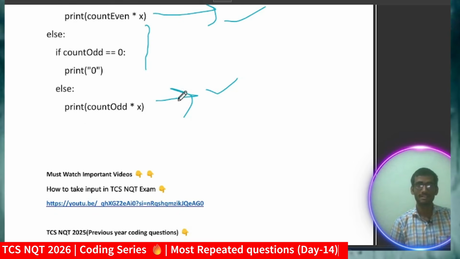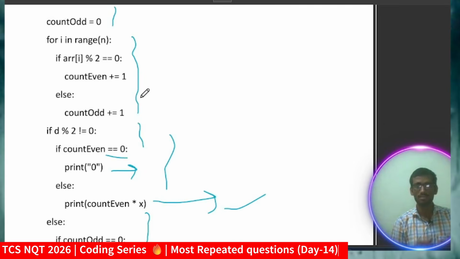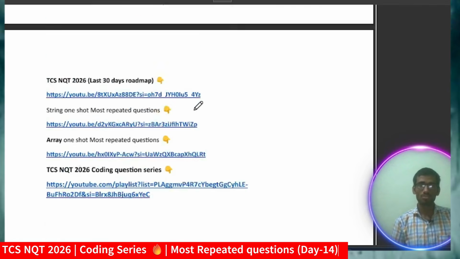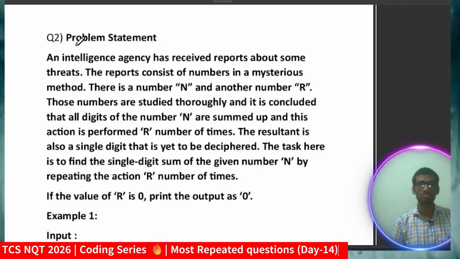Again saying, friends, if you didn't get it, now just pause the video or rewind this video, then you will get clarity. If still you are not getting it, then do a dry run. If still you are not getting it, use ChatGPT wisely to understand what logic I'm using here. You will get access to this code. Just copy this and write the prompt that ChatGPT explain me the things which I am doing here. You will get clarity. I'm talking for those, but don't directly jump to ChatGPT. Use it wisely. Okay.